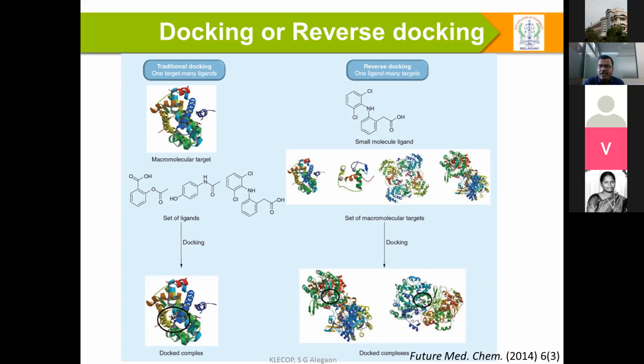So if we have one good compound, we may also reposition it, with a different indication. See how one compound changes its indication every 30 to 40 years: acetyl salicylic acid. In 1997, Bayer, the original inventor, said the compound, aspirin, is 100 years old and still going strong. So reverse docking can play an important role.